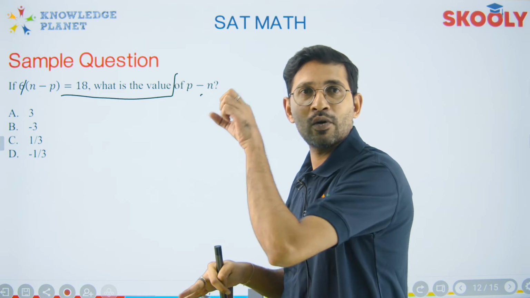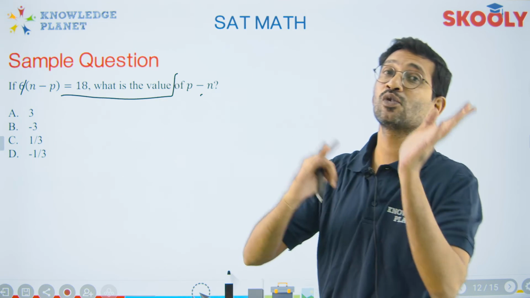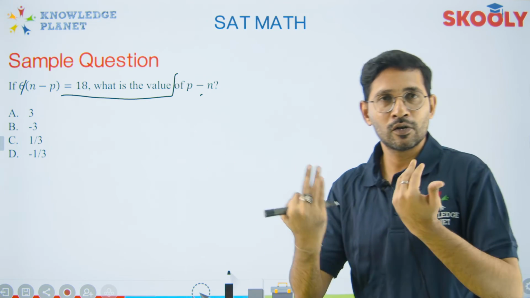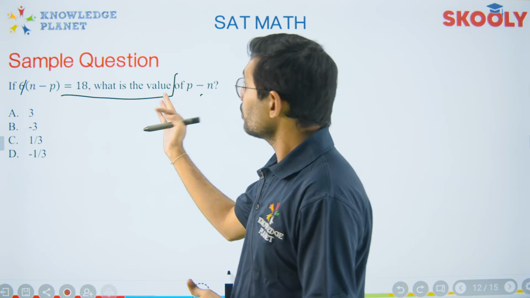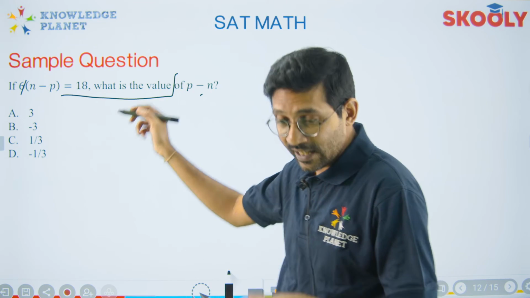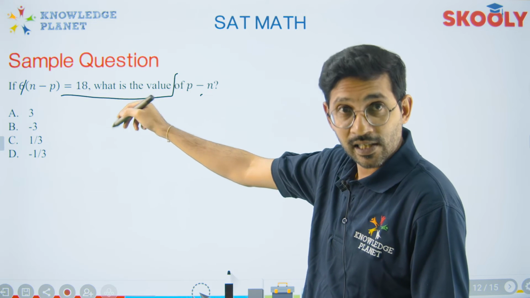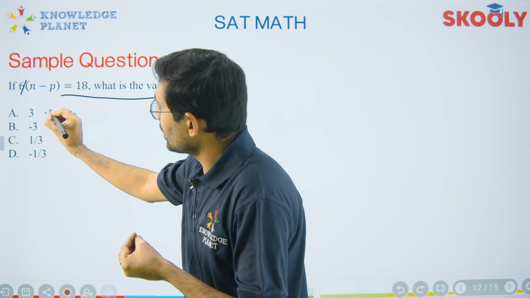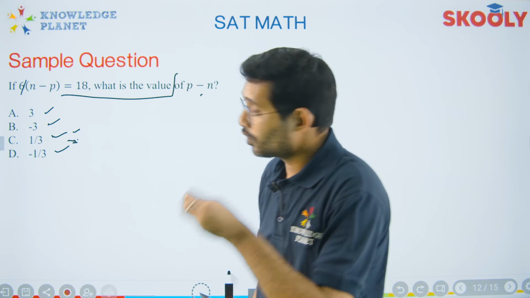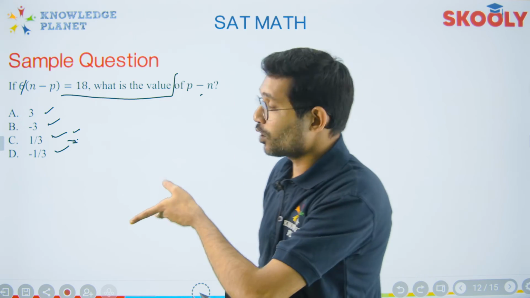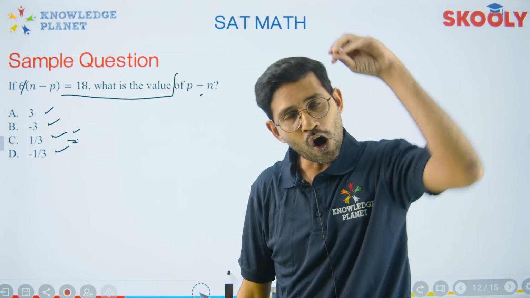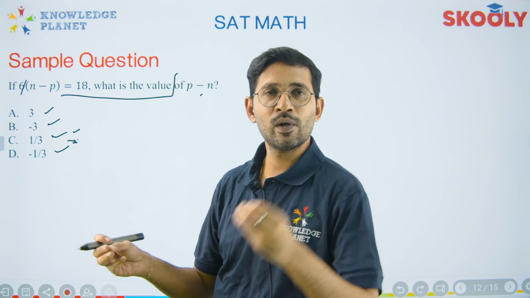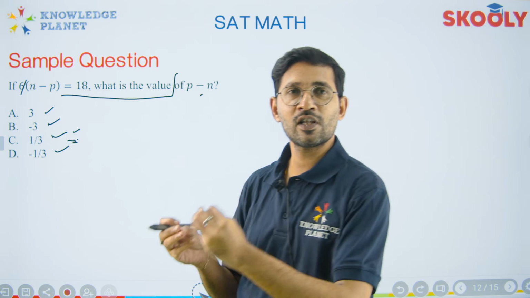How would you break it? How would you pause yourself? How would you understand? That is what brings a lot of compatibility between math and the verbal section. Okay, and see the options. This is the reason I put this particular question in the slide, because I wanted to show you how good the SAT is at putting these options. Can you see 3, -3, 1/3 and -1/3. It's all the way around, it's 3, that's it. Because 6/18 will give you 1/3 and 18/6 will give you 3.